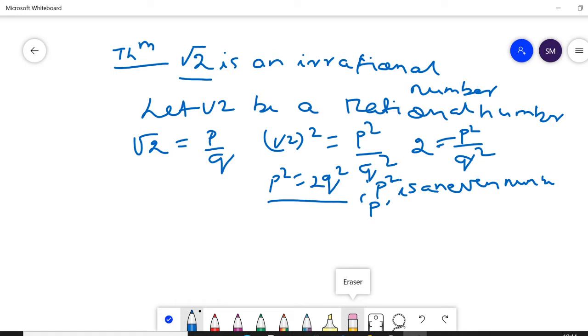It means if 2 divides p square, if 2 is a factor of p square, then 2 must be a factor of p. Then p is also an even number.